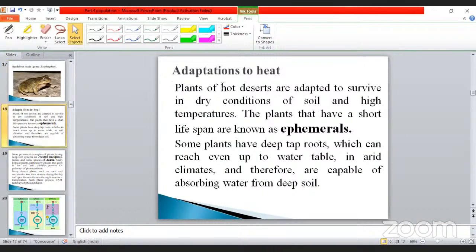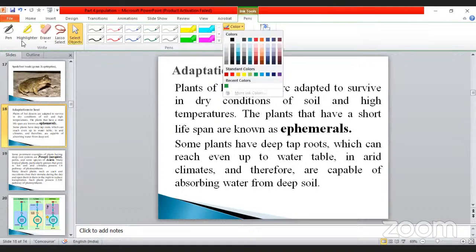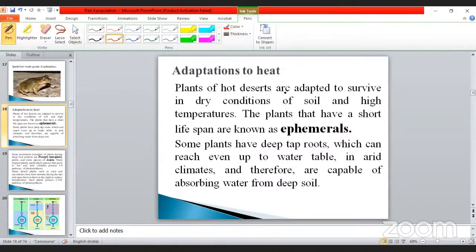So go to the next one. Adaptation to heat. Already we discussed these things also. Some of the plants, what will they do? How will they escape from that? The plants in hot deserts are adapted to survive in dry soil conditions and high temperature. The plants that have a short lifespan are known as ephemerals.